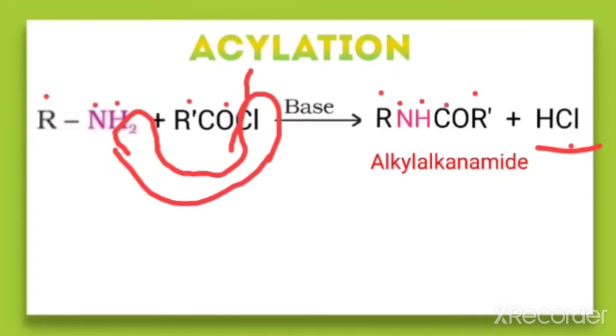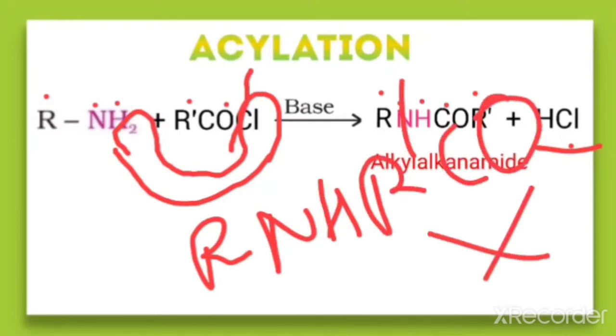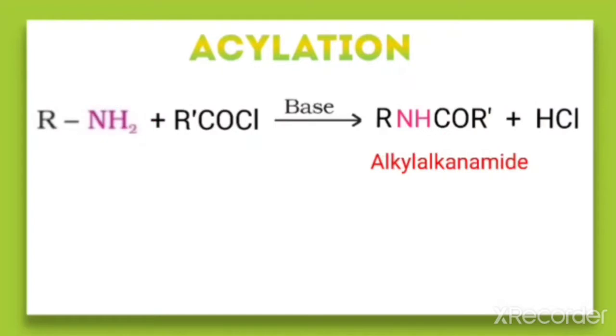If you write this in the same order, R NH and after that R dash CO, that is wrong. You should not write it that way, because where the cleavage takes place, that is the site where you need to add. So what is the correct product? RNHCOR dash. Look here, this R dash is the alkyl group of the acid chloride and R is the alkyl group of the primary amine.